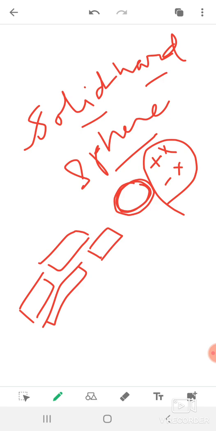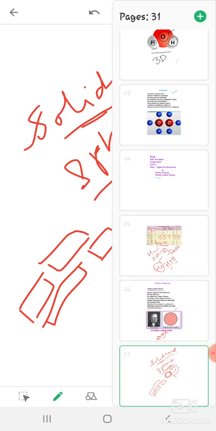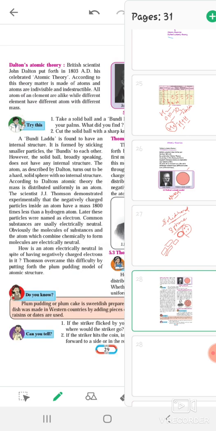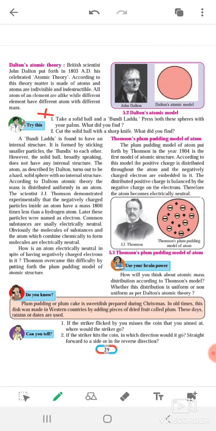Okay, so this is the theory of Dalton. He just said about the atom, about the structure, that it is a सॉलिड, हार्ड स्फेरिक, सॉलिड स्ट्रक्चर है, हार्ड स्ट्रक्चर है और राउंड इन अ शेप. So according to Dalton, atom is a solid hard sphere. To understand it better, he gives an example of a bundi laddu, which is already given in your textbook on page number 29. Here it is, and this activity need not be done because it is omitted for this year. So he gave an example like a bundi laddu.